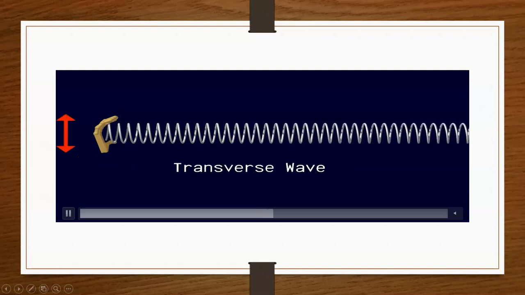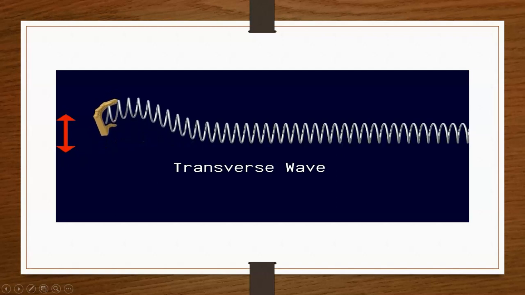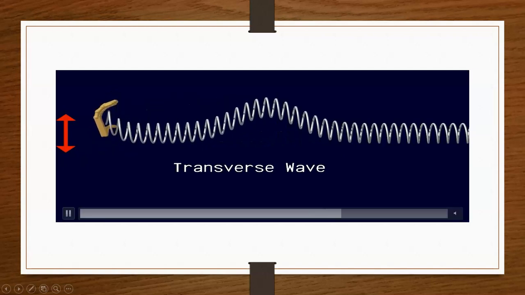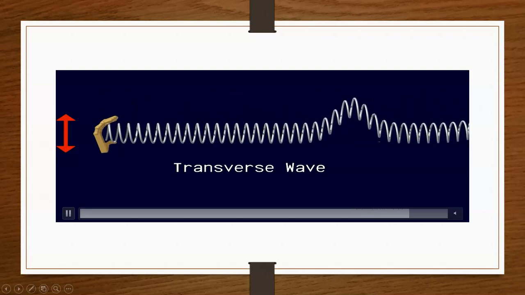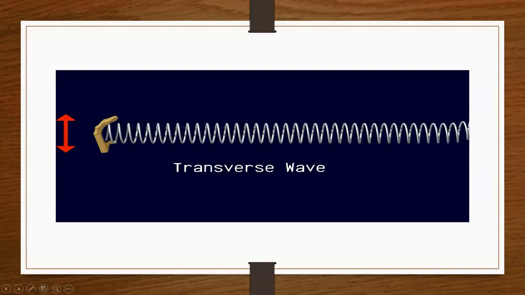So this is the direction of the wave. Meanwhile, for transverse, the direction of the wave is toward this way, but the direction of the oscillation of the particle is towards this way, which is perpendicular to the direction of the wave.